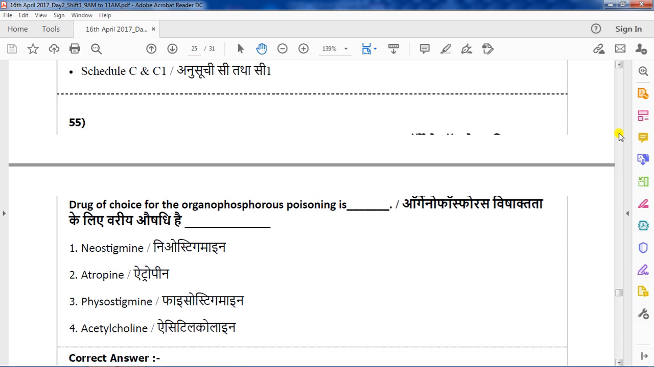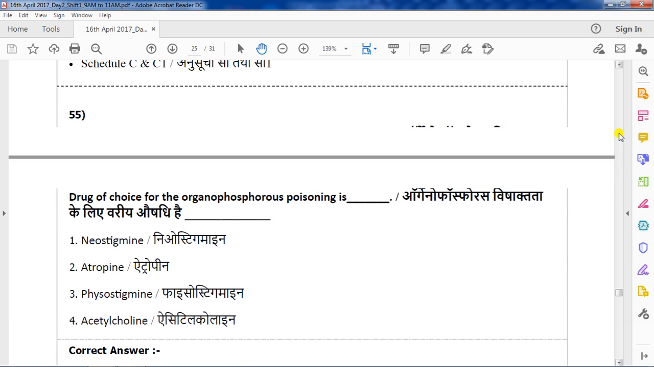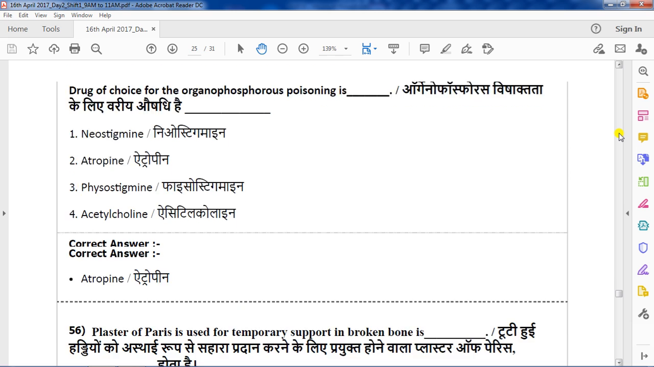Next question, question number 55. Drug of choice for organophosphorus poisoning. Options are neostigmine, atropine, physostigmine, acetylcholine. The correct answer is atropine.